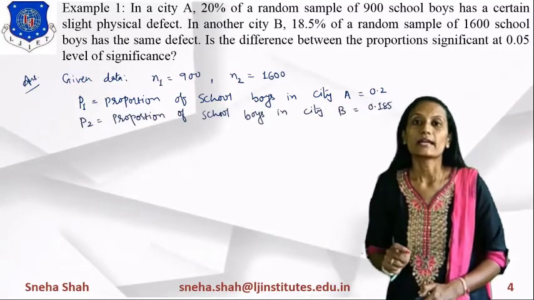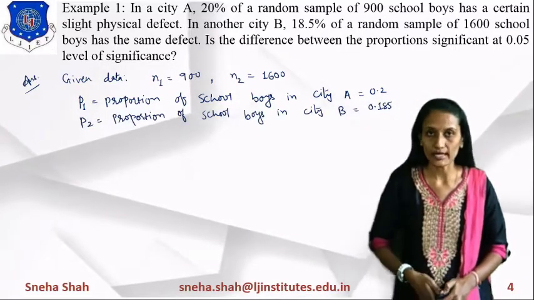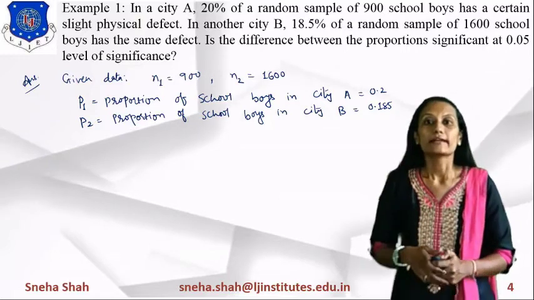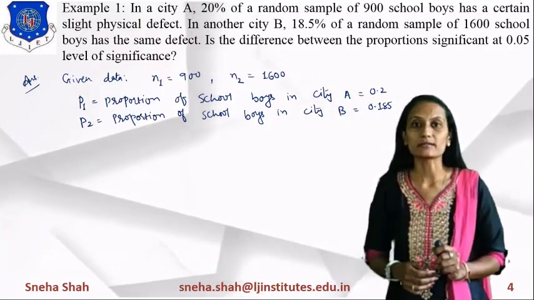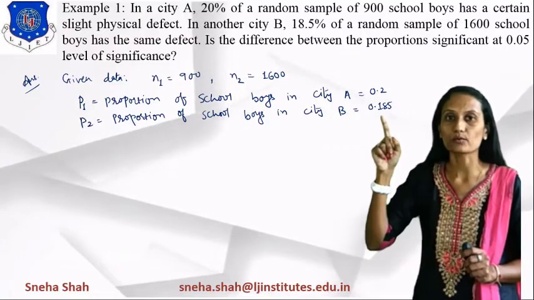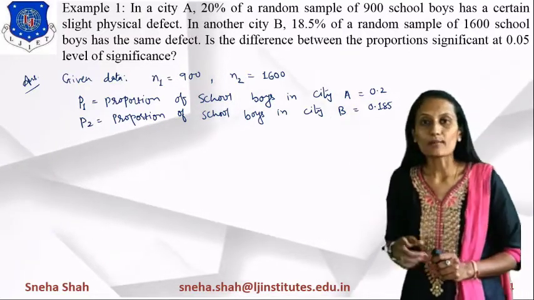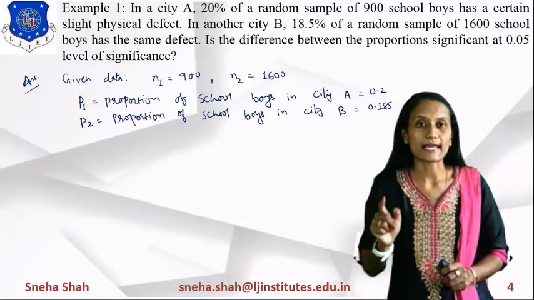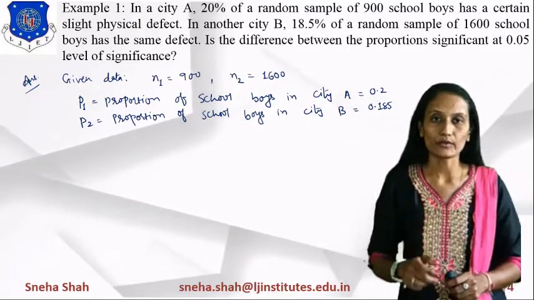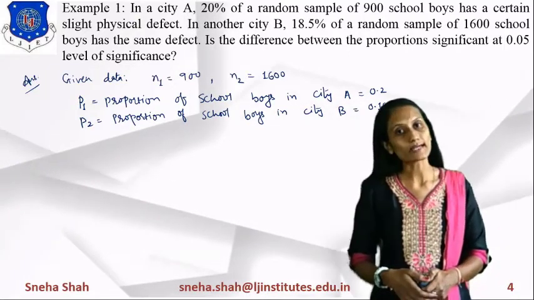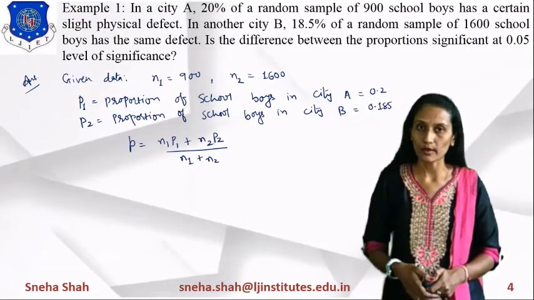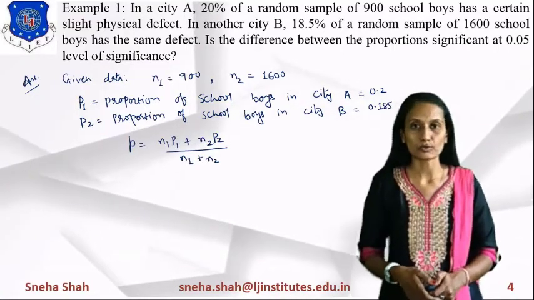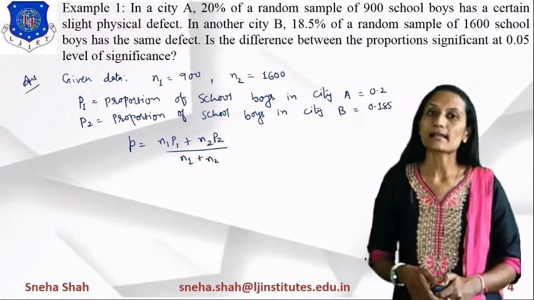In the same way, if you want to find the proportion of city B, it will be considered as P2, and its value equals 18.5%, meaning 18.5 divided by 100, so its value equals 0.185. Now by using these terms n1, n2, p1 and p2, we'll find the value of p. So what is the value of p? P will be found by using the equation p equals n1 p1 plus n2 p2 divided by n1 plus n2.